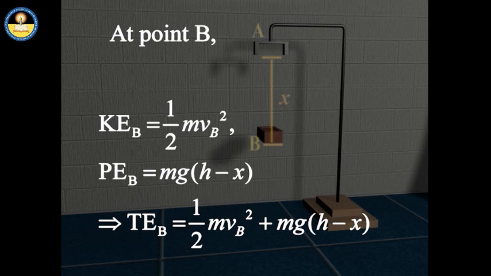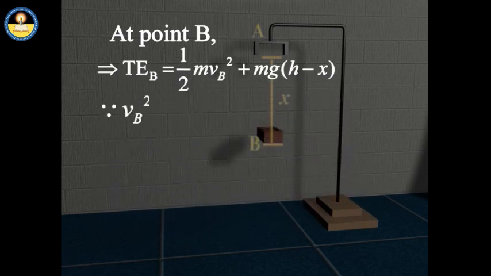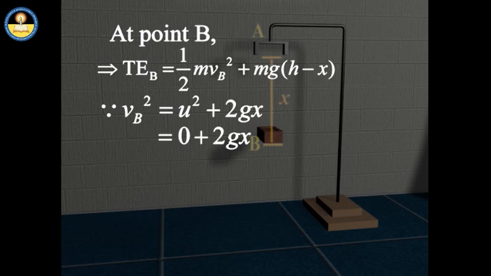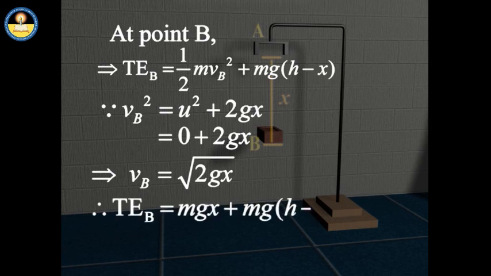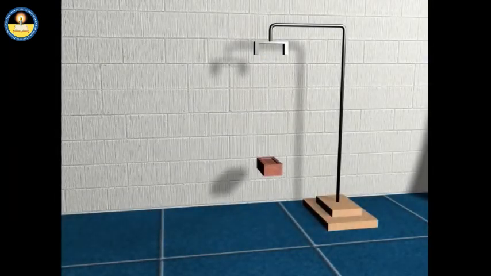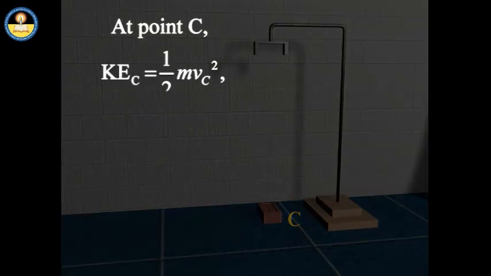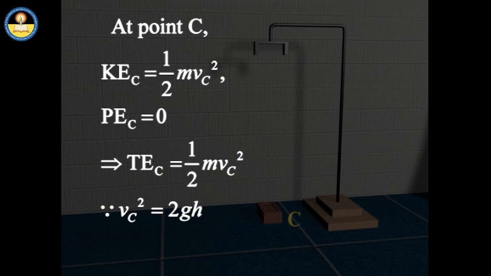Using the second equation of motion, the velocity of the brick at point B comes out to be under root 2gx, and thereby the total energy at point B also comes out to be mgh. Similarly, at the ground, its total energy again comes out as mgh.